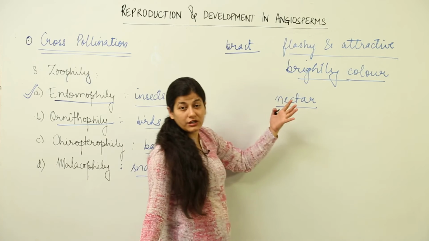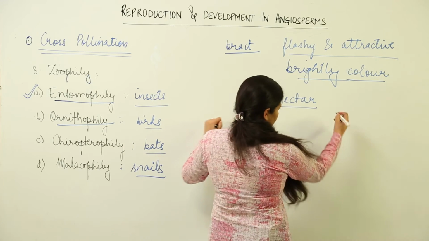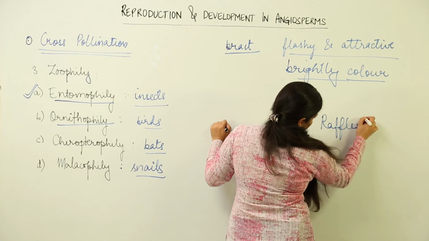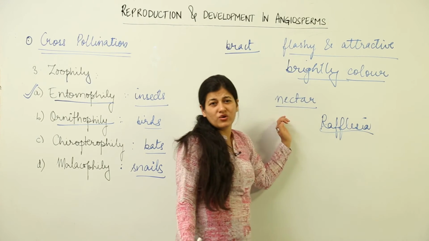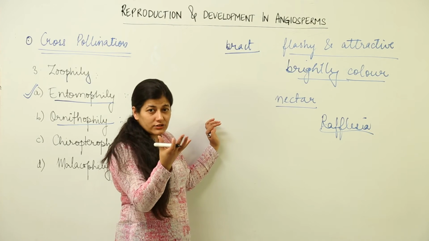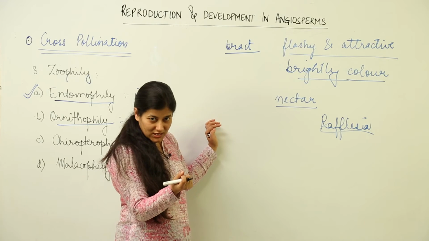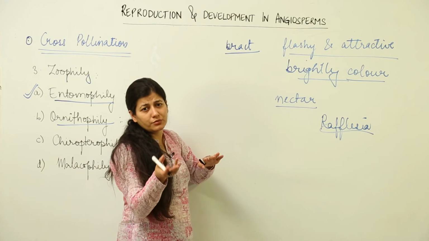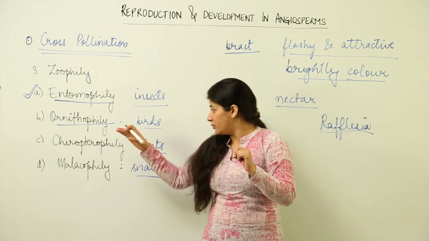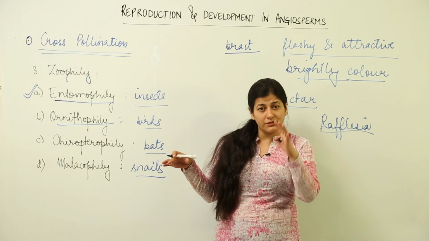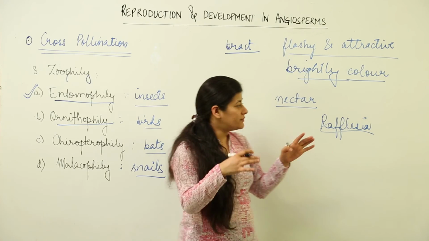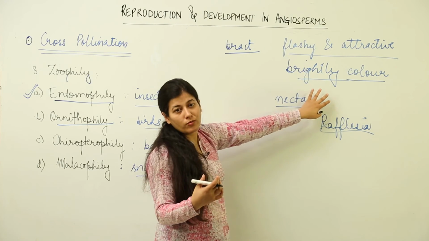It often has a good or bad odor, as we have the example of Rafflesia. Rafflesia is known for its huge size, and it is also known for the bad odor that it gives out. That is for attracting the insects towards itself. Okay, so good or bad, whatever type of odor the plant is giving, it is going to attract something. Even in the case of pollination by bats, there has to be an odor to which the animal would be attracted. In the case of birds, there has to be some sort of return bargain in the form of nectar.